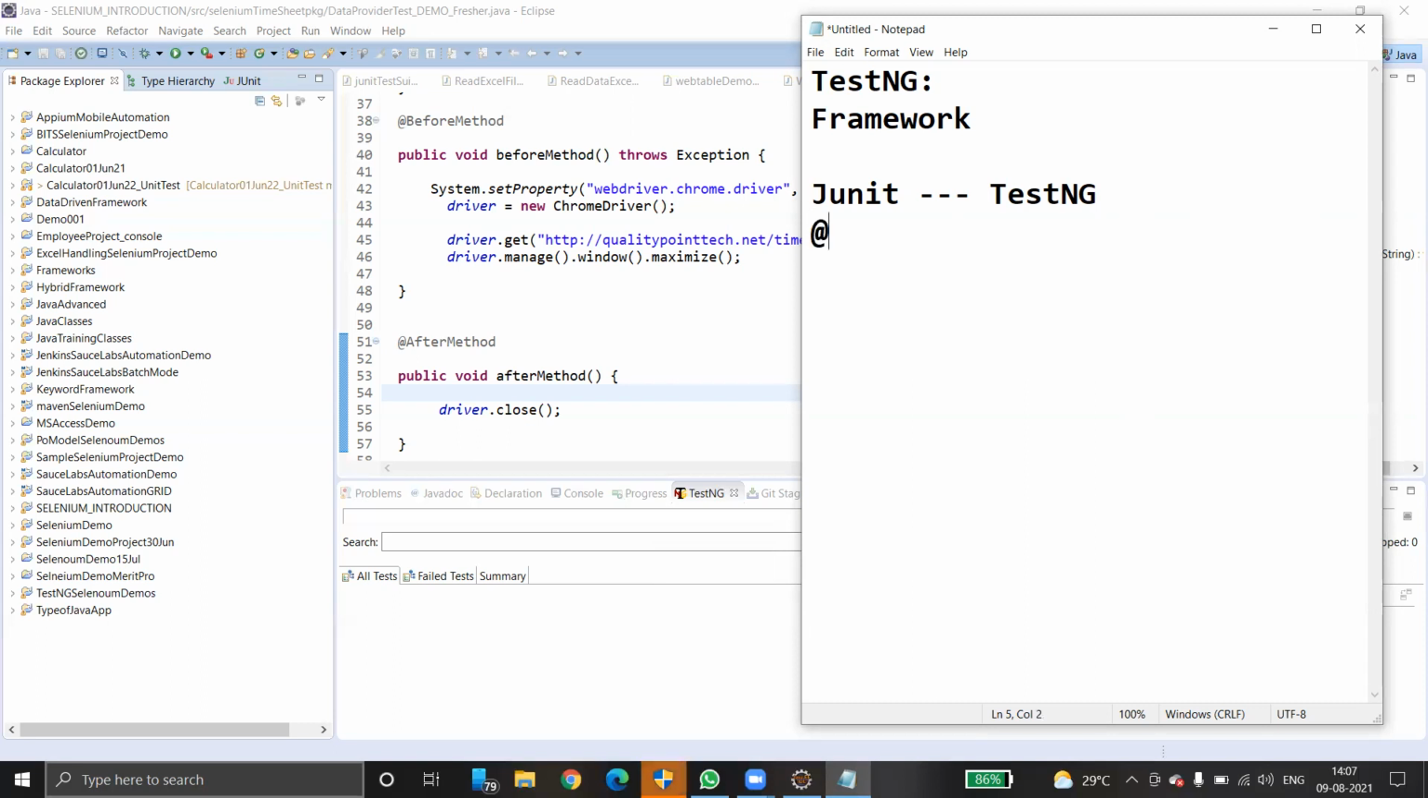And what are the annotations JUnit supports? It supports @Before, @After, and then @Test. But coming to TestNG, of course, it supports @Before. It also supports @After, and it also supports @Test. Along with that, it supports